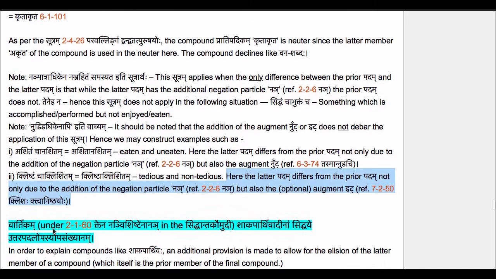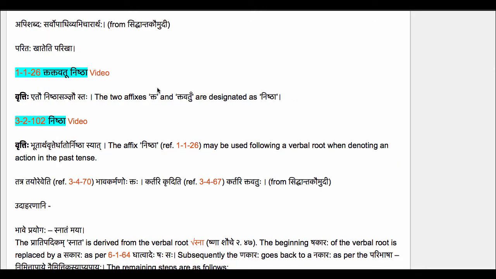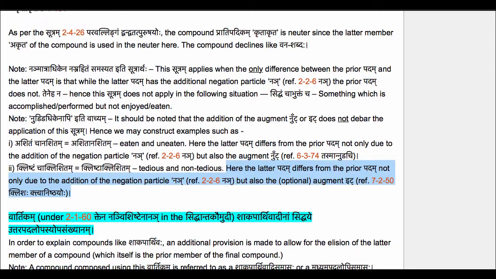Following the verbal root klish, the affix ktva as well as the nishtha affix optionally takes the augment it. And of course you know by 1-1-26, ktaktavatu nishtha, the affix kta as well as ktavatu has the designation nishtha. Here in the uttarapadam, the optional augment it has been used to give us aklishita.